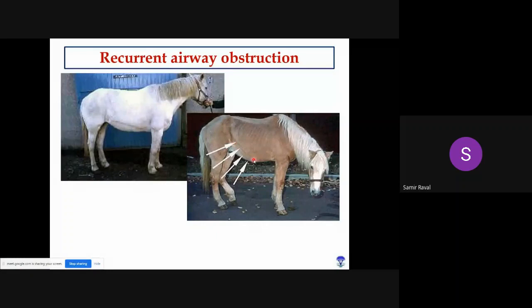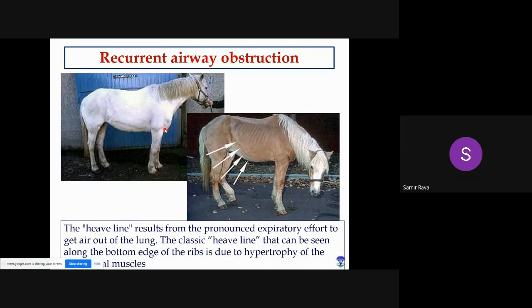Due to muscle hypertrophy, because to remove the gas from the lungs, muscles have to work more than normal, right? So due to the more workload, ultimately these muscles show typical hypertrophy, and due to this hypertrophy you will find this type of line, and this is known as heave lines. Due to excessive workload of the respiratory muscles to remove the air from the lungs, such hypertrophy occurs, and this will lead to formation of such heave lines.